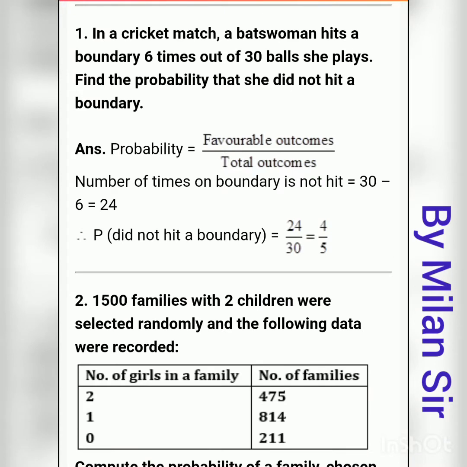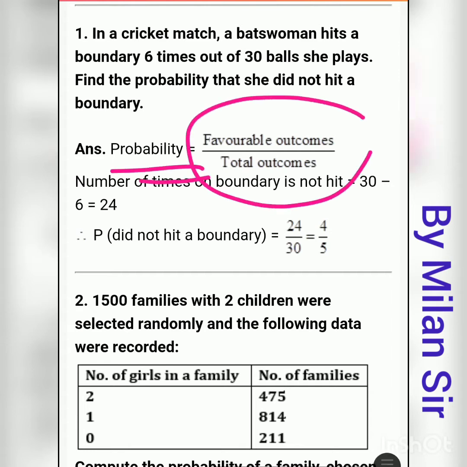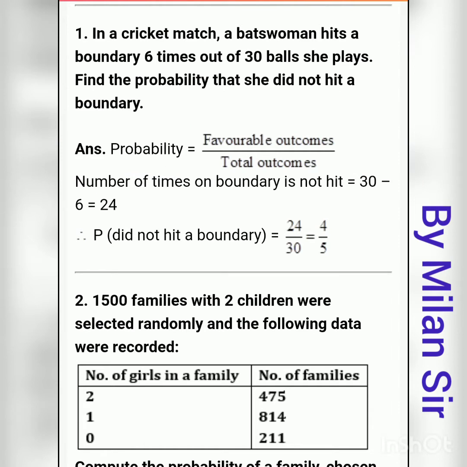In this video we start exercise 15.1. But before that we need to recall one formula for the probability. What is the formula of probability? Probability is equal to favorable outcomes divided by total outcomes. We need to use this formula in this exercise. So let's start with question number 1.